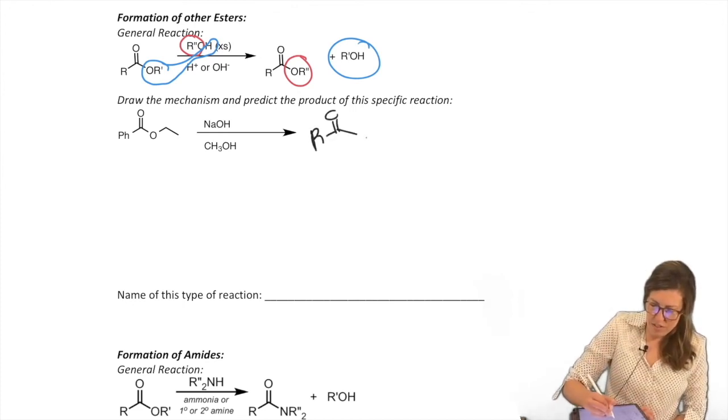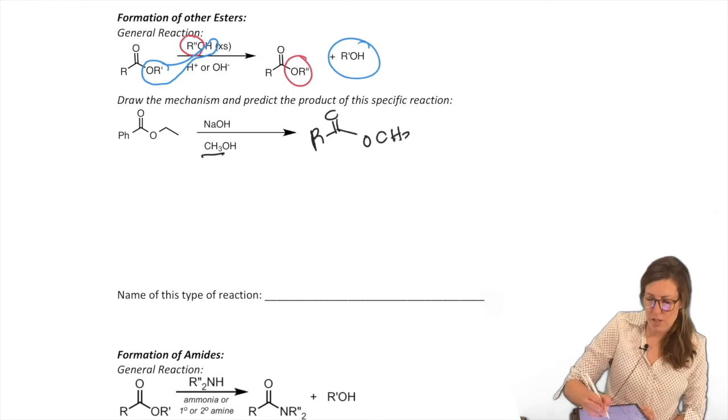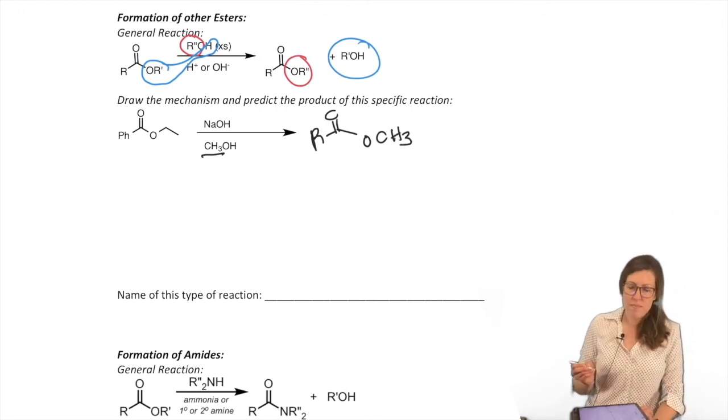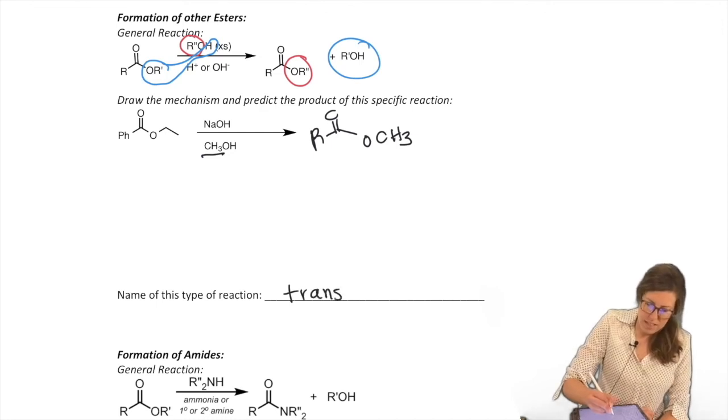Transesterification. Instead of O-ethyl, find your new R group, OCH3, or O-methyl. You can draw that in. Transesterification.